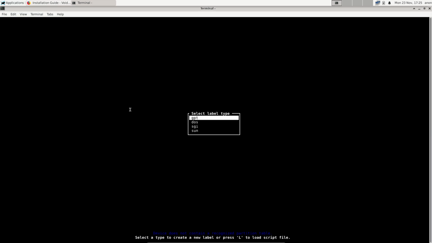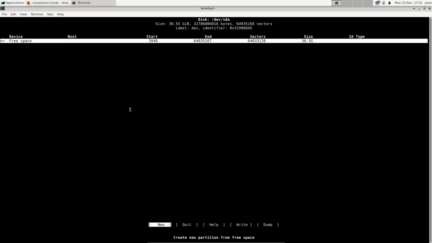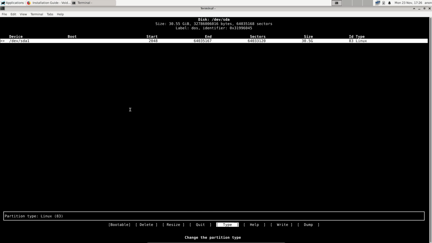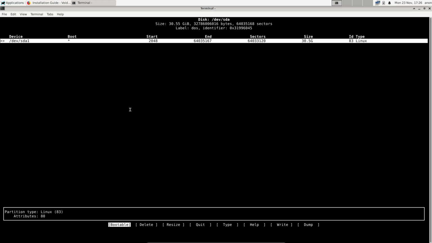Okay, cool. So GPT is not what we have. This is a VirtualBox and we have DOS. And this you have to figure out yourself, I guess. So 30.5, primary, type Linux was already okay. Not gonna go for the swap and all the misery, right? Yes. Just a test, right? I guess I need to make it bootable. And then again, write. And then, oh, write is yes, I think. Yes. And then quit. Let's have a look.